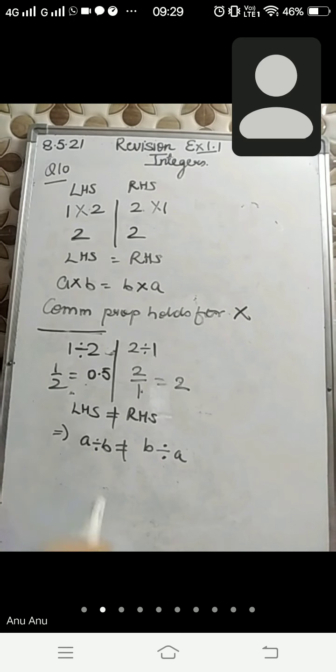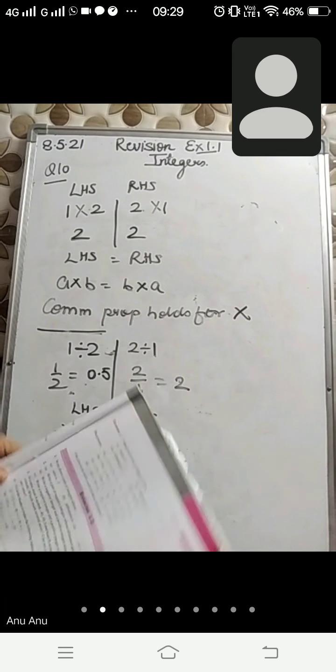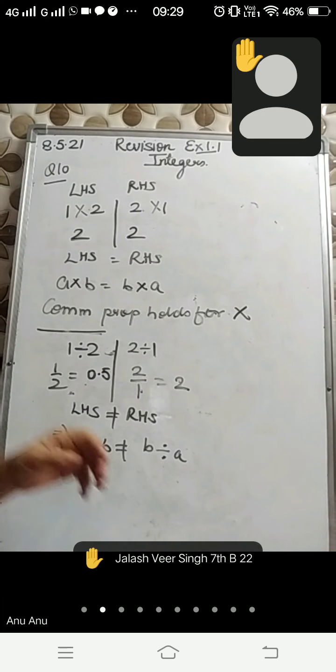Same is the case for associative property. Can you please justify the associative property for addition? Anyone who can tell me the formula for associative property of addition?